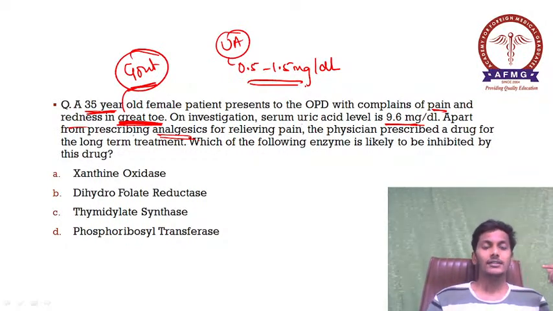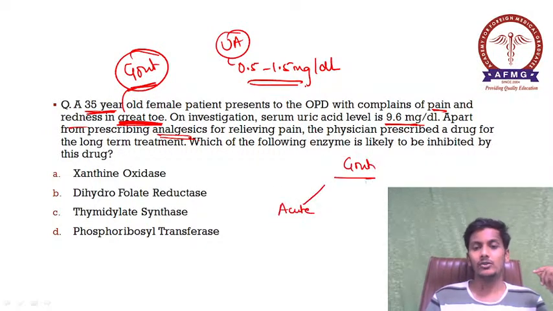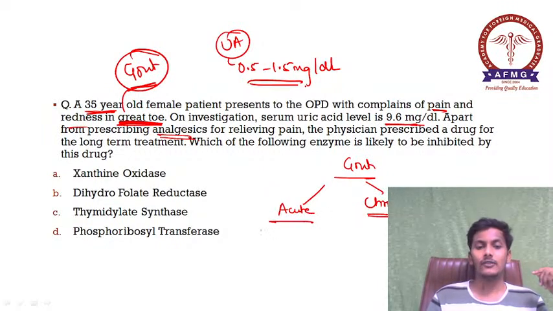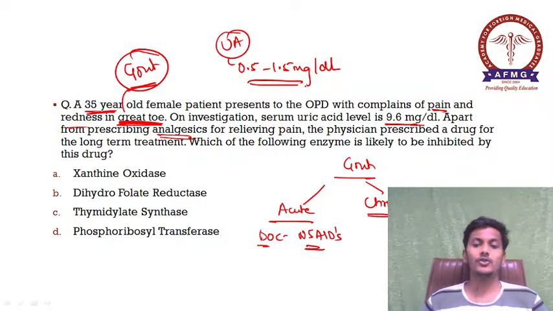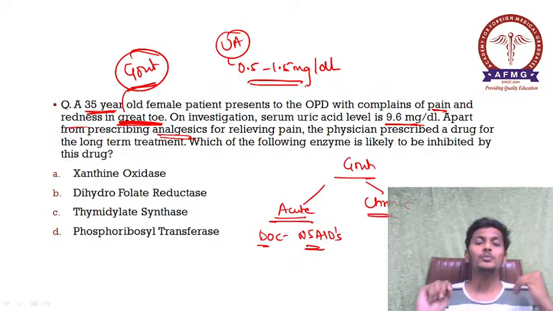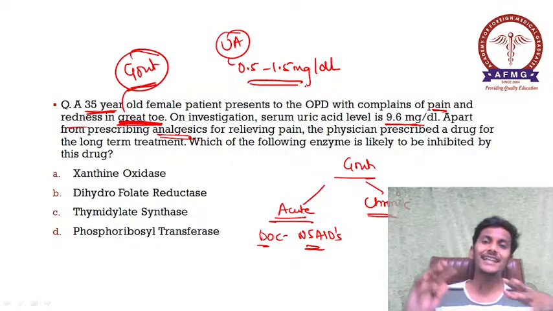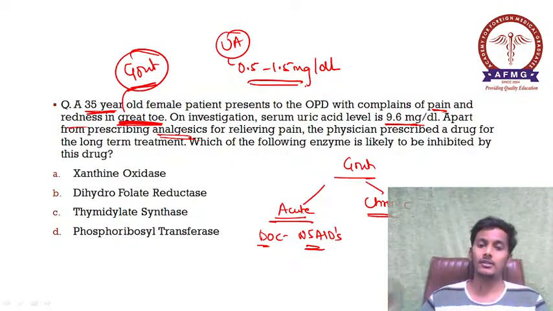Over here, in cases of gout, as we all know, gout is generally of two types, right? Gout is either acute gout or chronic gout. The drug of choice in cases of acute gout would be nothing but NSAIDs. So in acute gout, you just do the pain relief. So for pain relief, non-steroidal anti-inflammatory drugs are the drug of choice in cases of acute gout.